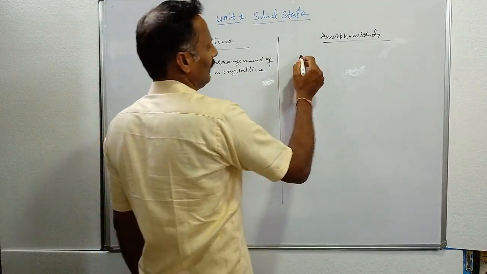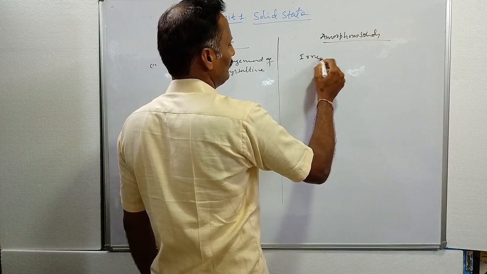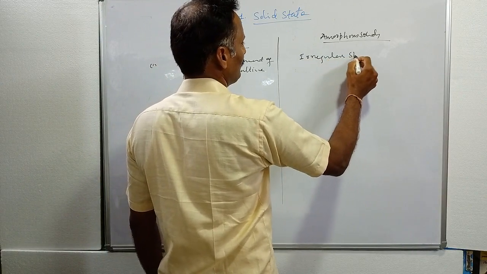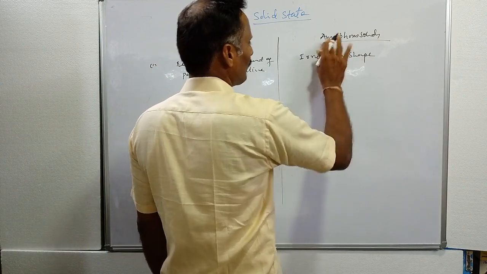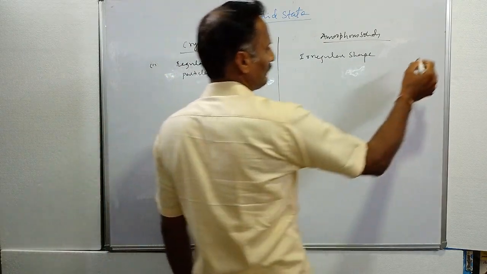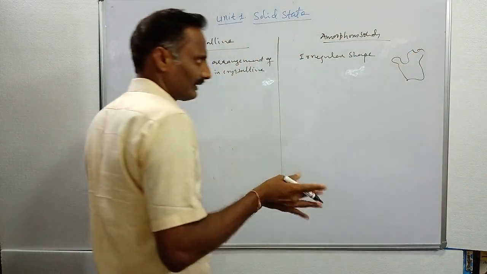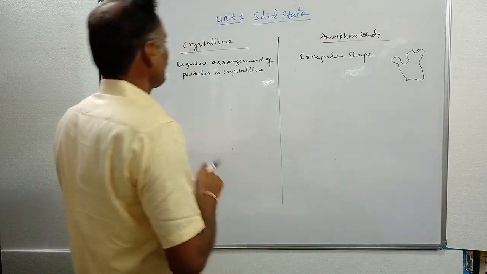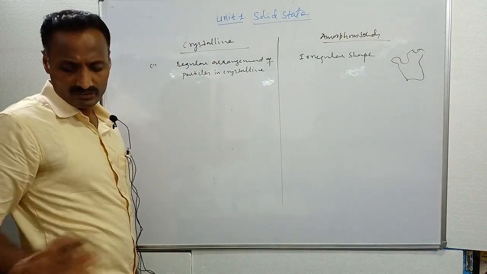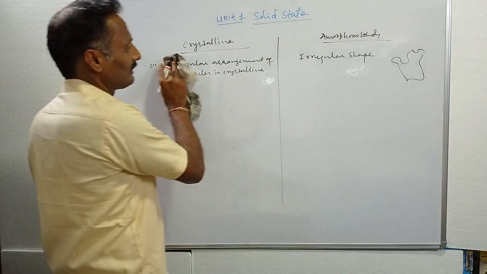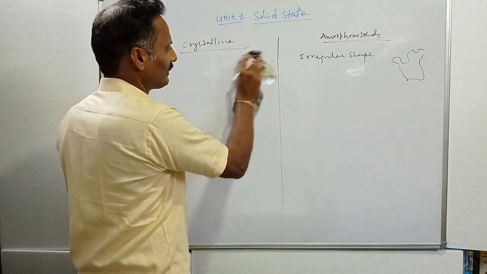Amorphous solids have an irregular shape, like polymers. This is the shape of this material. But crystalline solids have a definite shape, due to the orderly arrangement of particles.